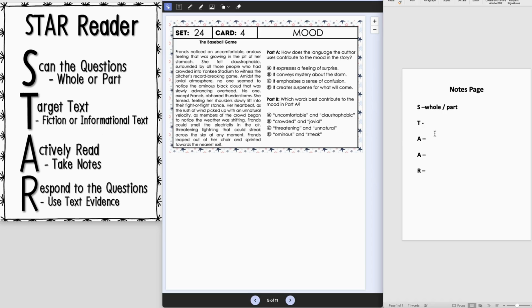So here we can tell that this is a fiction story about what's happening with Frances here in the stadium. Now we're going to actively read and think specifically more, since this is fiction, about setting, character, problem, and solution.